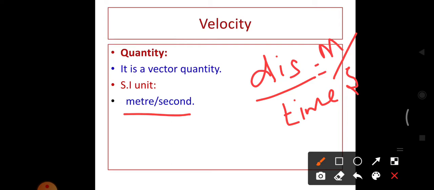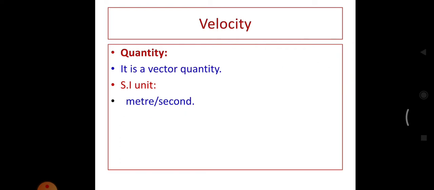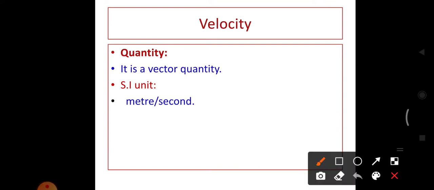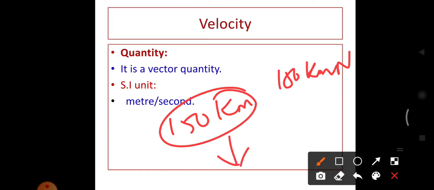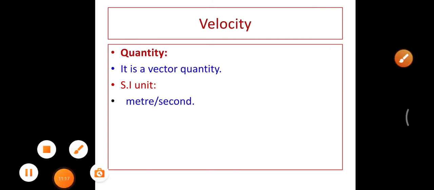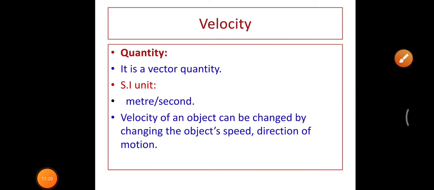But what is the difference between speed and velocity? Speed only has a magnitude, but velocity has both magnitude and direction. For example, 150 kilometer and 150 kilometer north. It gives the distance, it gives the speed; the second gives the velocity, because along with direction, we can say that is a velocity. Velocity of an object can be changed by changing the object's speed or direction of motion.